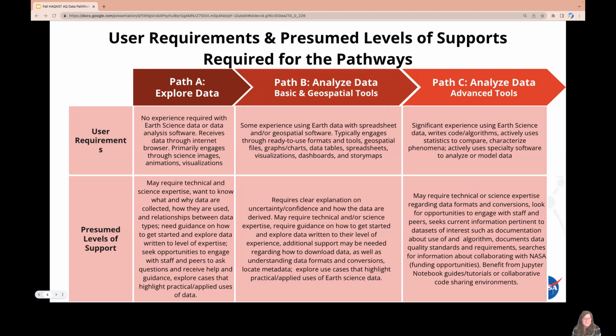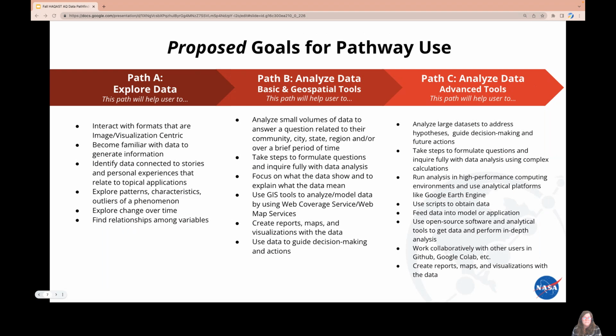In order to activate these communities of practice, Earth Science Data Systems has scoped user requirements as well as articulated presumed levels of support for each pathway. We have also identified the goals for the pathways to enable end users to discover, explore, analyze, apply, and communicate with NASA data. The goal is that your user will achieve more success if they're able to self-select a path based on their needs. If users select a path that isn't a good fit, they will have other options to turn to.